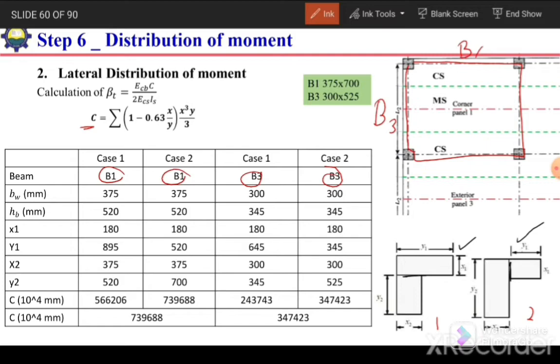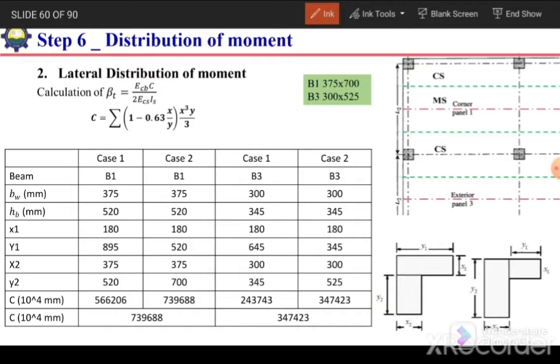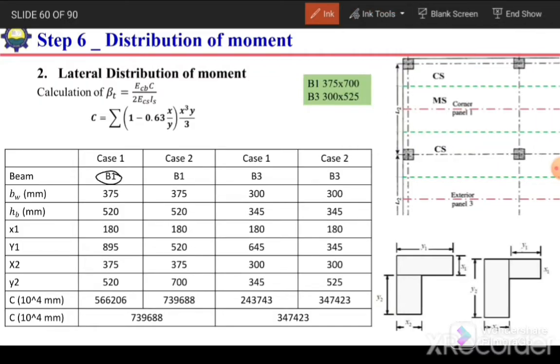So I will solve case 1 for beam 1. The similar procedure will be for the next 3 cases. So first of all, case 1. Here it is beam B1. bw, the width of the beam, is 375, so this dimension is 375. hb, this dimension, is 520. This x1, which is the depth of the slab, is 180.